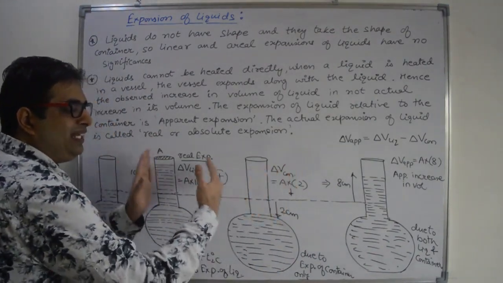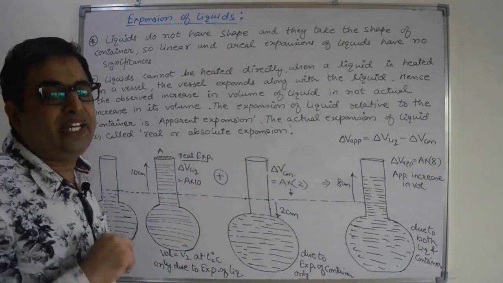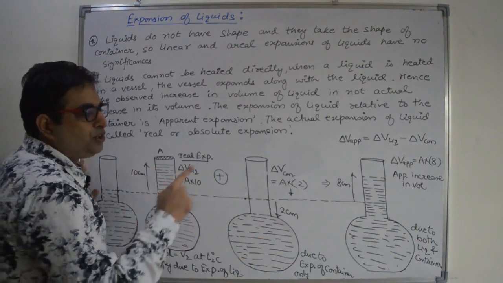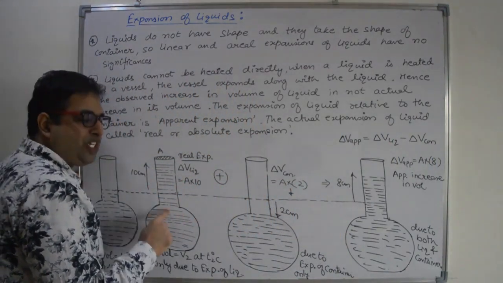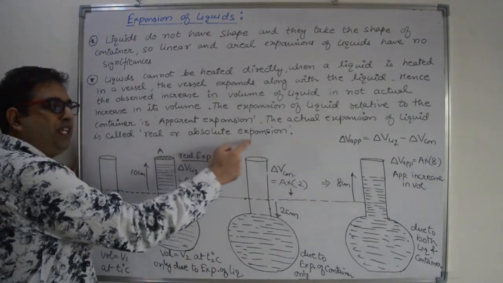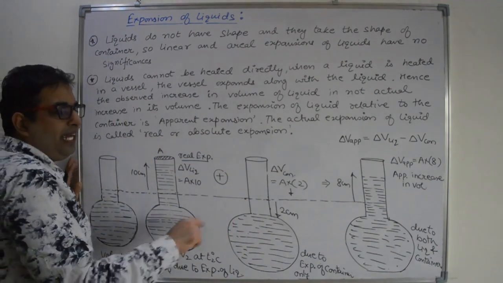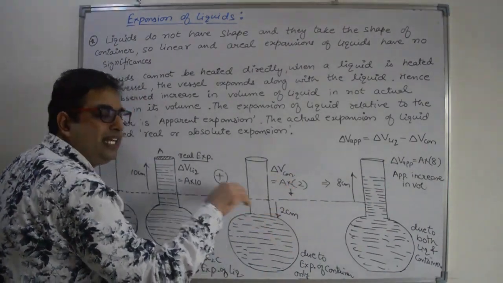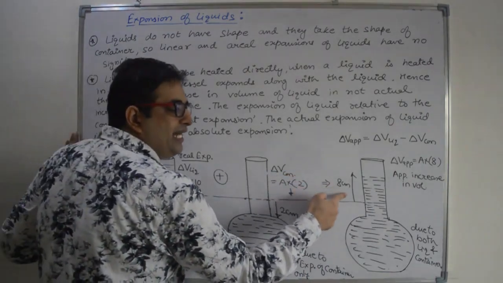Now we are combining these two. When you combine these two diagrams, we will see the net effect of both expansion of liquid and expansion of container. So this diagram shows the net effect of expansion of liquid as well as expansion of container. So the real expansion or absolute expansion of the liquid is 10 centimeter into area, and the expansion of the container is 2 centimeter into area. That will decrease the level because we are getting more volume in the container now. So what is the net effect?